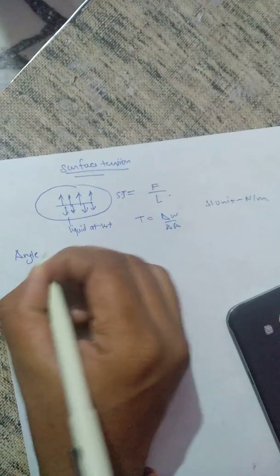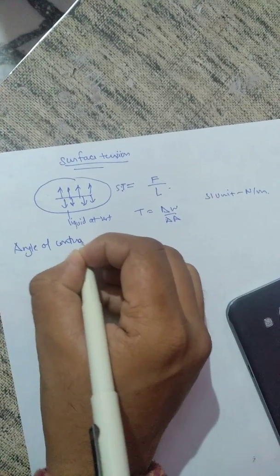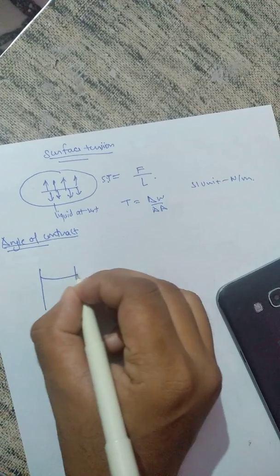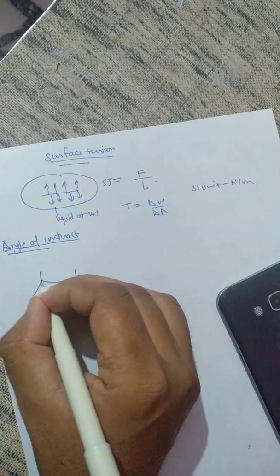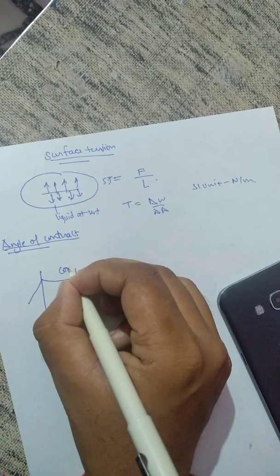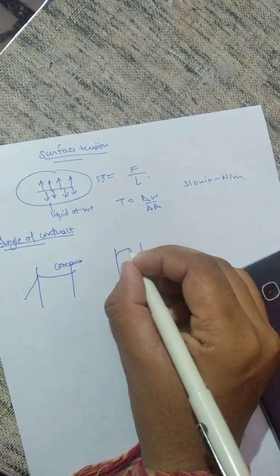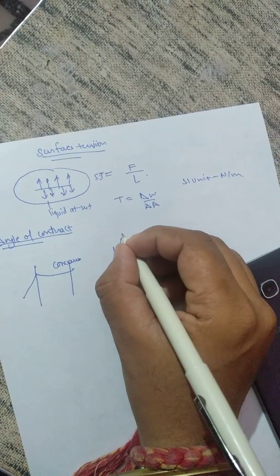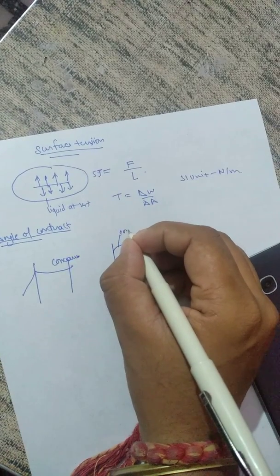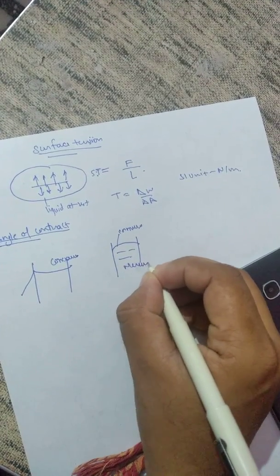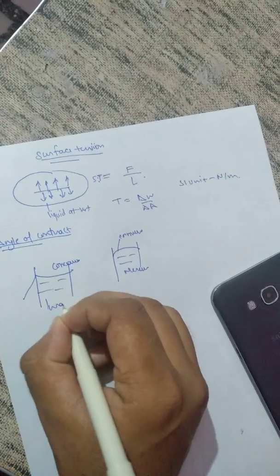And move to the new topic, that is angle of contact. If there is a liquid in a capillary tube, it makes a concave surface; with mercury, there is a convex surface.